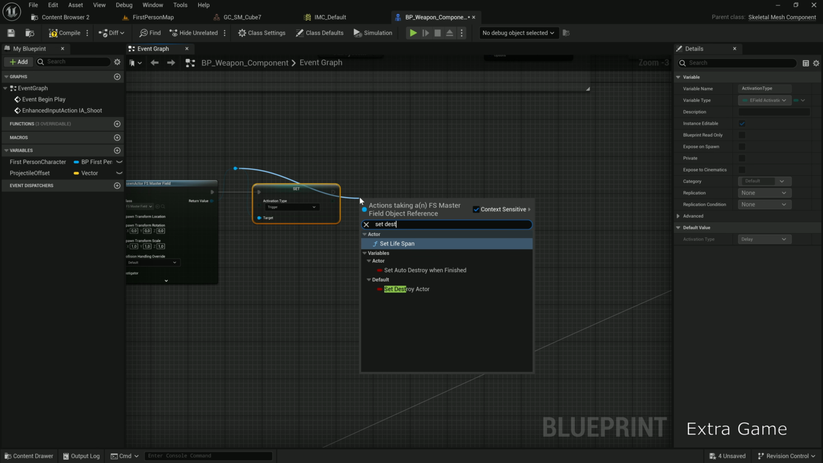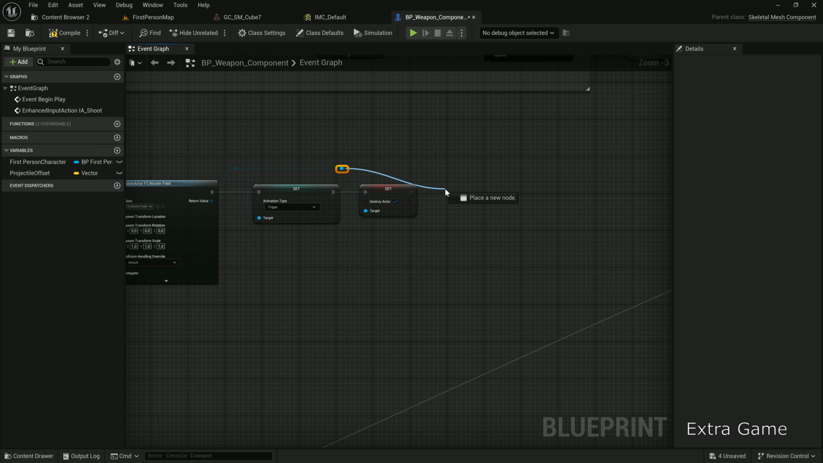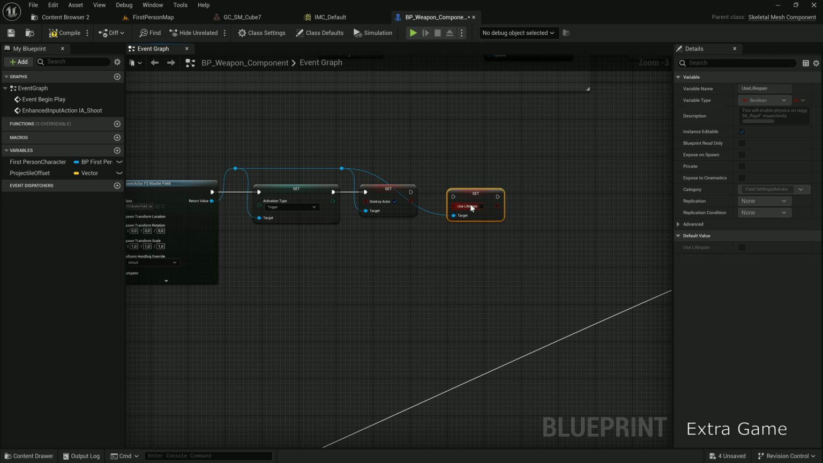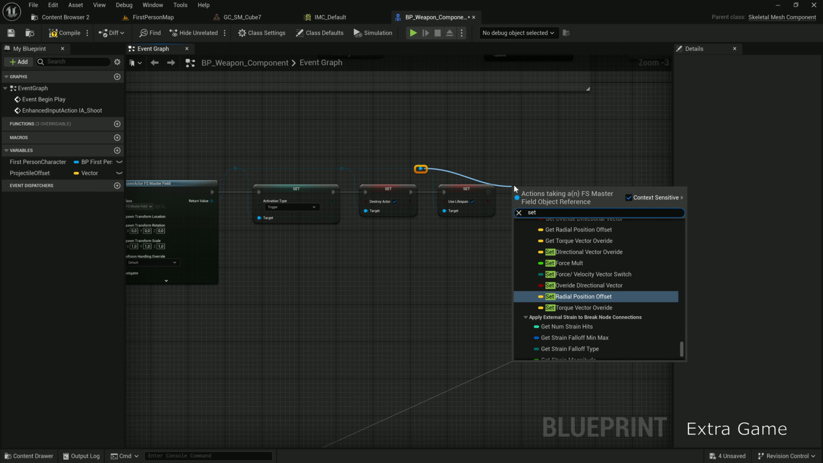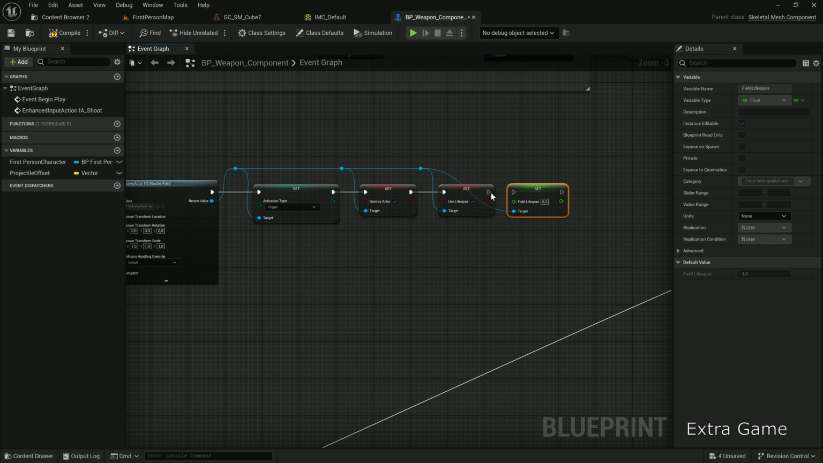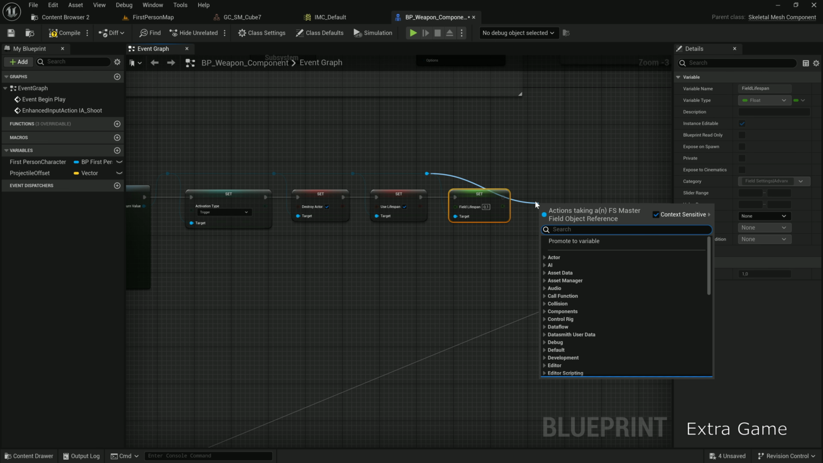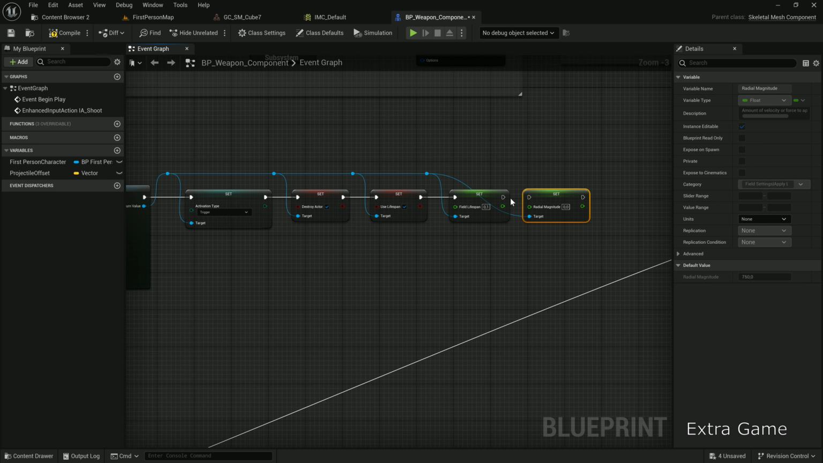Optionally, you can add destroy actor to make the field disappear right after it's triggered. But using lifespan is normally sufficient. Set use lifespan to true. Then, set field lifespan to 0.1 for a short life. Set radial magnitude for the field size, I use 100, but try 25.